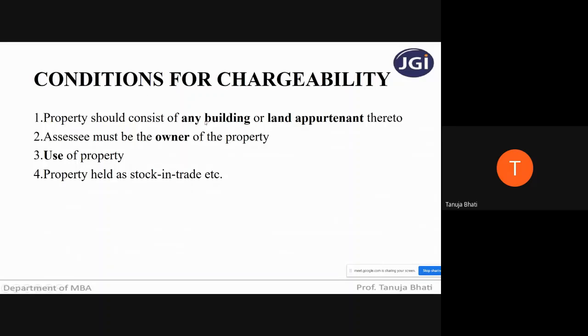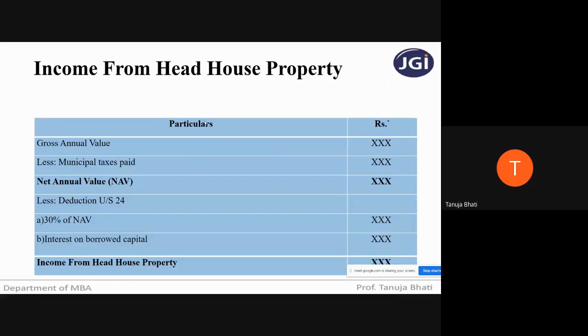So I hope you have understood that if any income has to be charged under the head income from house property, first of all, there should be a building and land attached with it. The assessee should be the owner of it in the previous year. The property can be used for any purpose, but it should not be used for the purpose of business or profession, or for the business of letting out of the property. And the property which is held as stock in trade, the annual value is going to be nil because it is used for the purpose of business. So we have completed the conditions for chargeability.